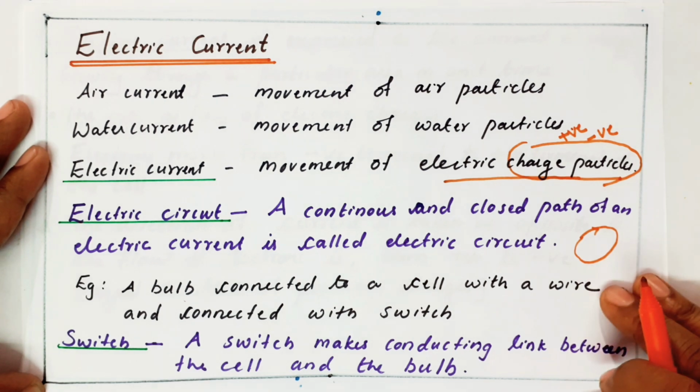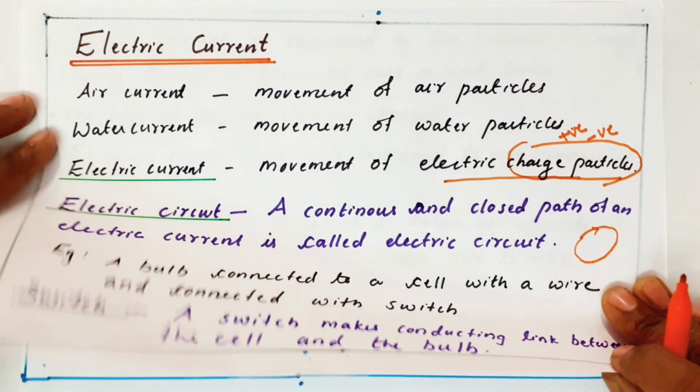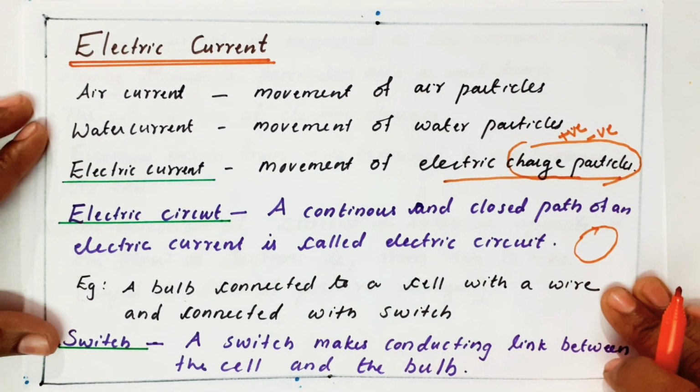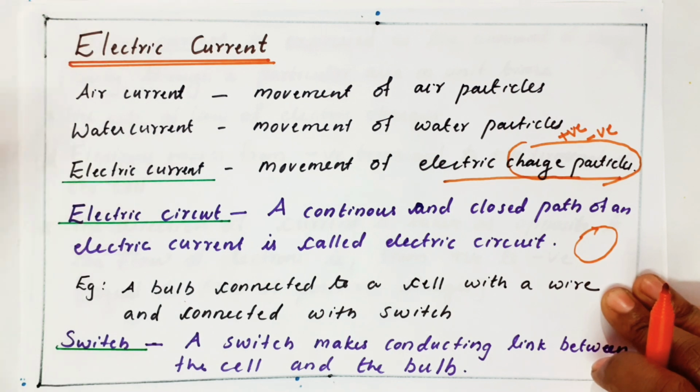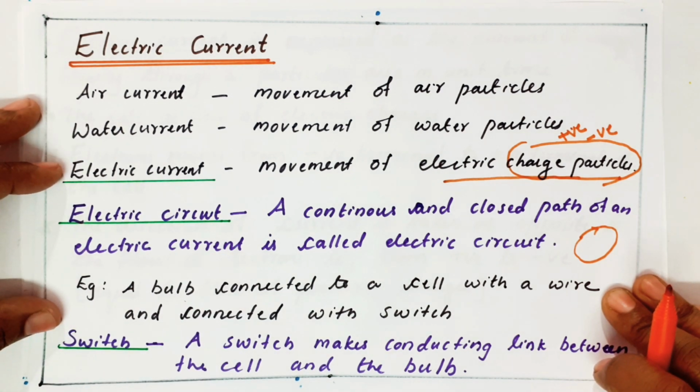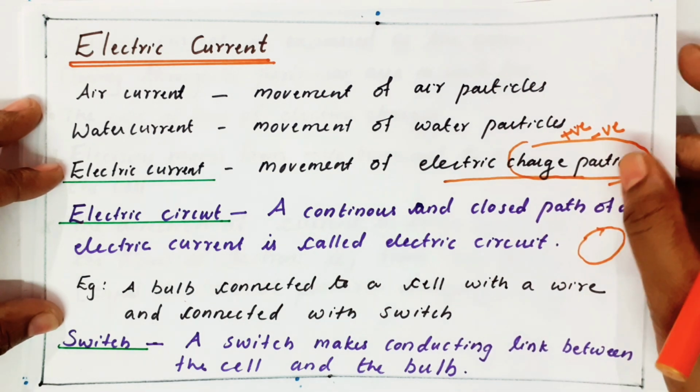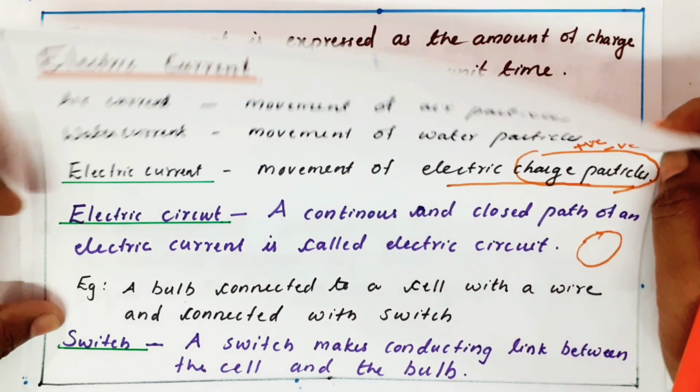Then, what is called a switch? A switch is nothing but a conducting link between the cell and the bulb. We know that if we want to switch on our bulb, definitely you have to put the switch on, right? If the bulb should glow, you have to switch on. If the bulb should go off, you have to switch it off. So a switch is a connecting link or a conducting link between the cell and the bulb. Okay. So a switch is a link, you understand.